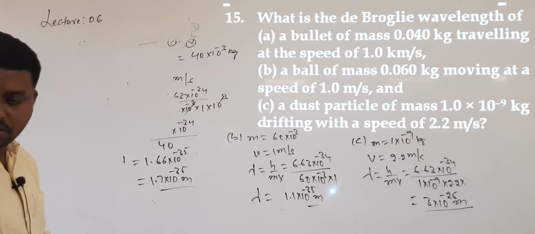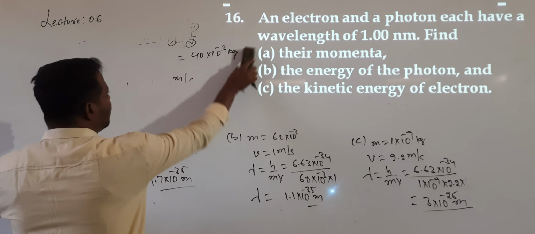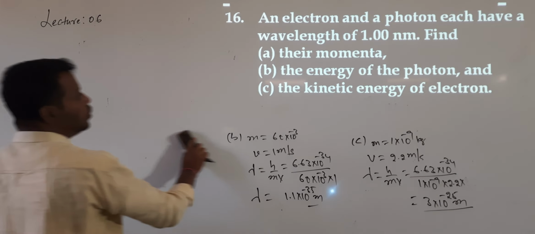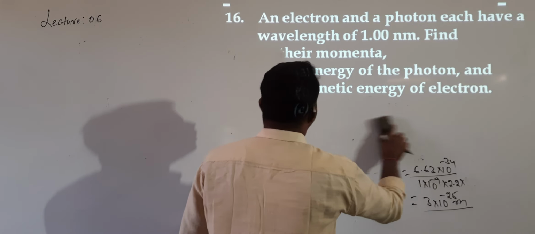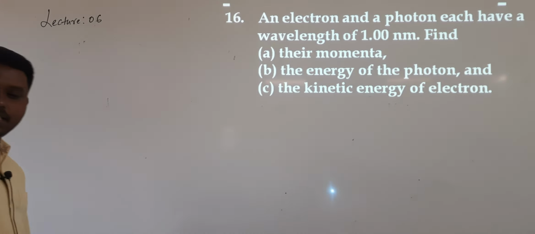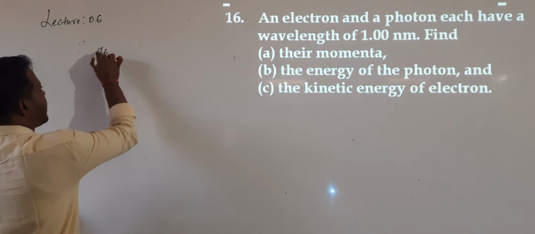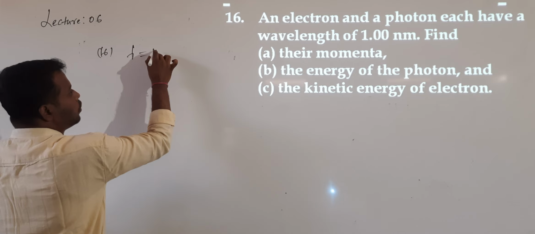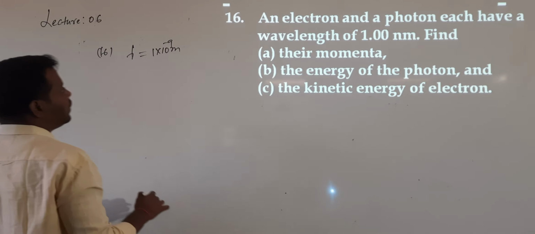Next, question number 16. Same model questions all. An electron and proton each having a wavelength value 1 nanometer. Find their momentum, the energy of the photon and the kinetic energy of the electron. So in question number 16, electron and photon each have wavelength lambda value 1 nanometer, 1 into 10 power minus 9 meters. Find their momentum.